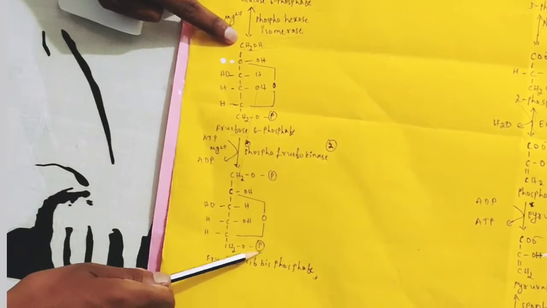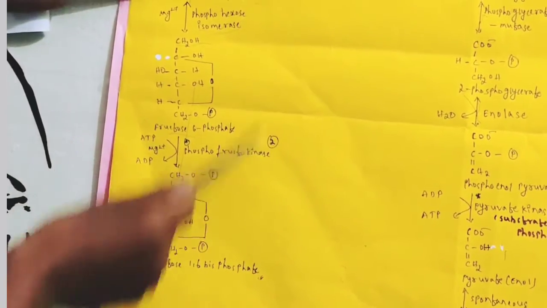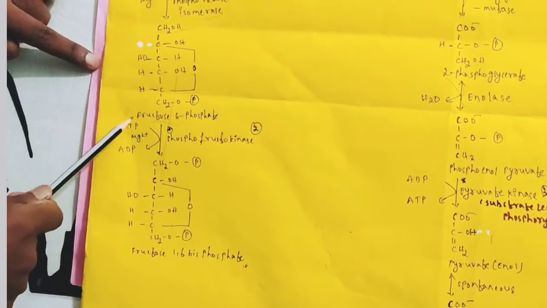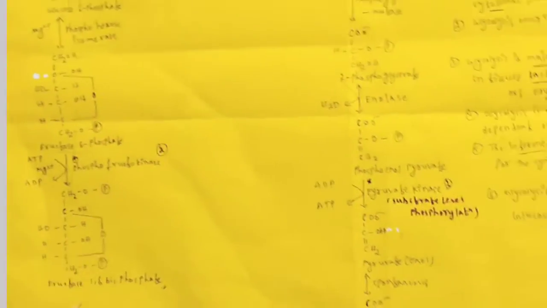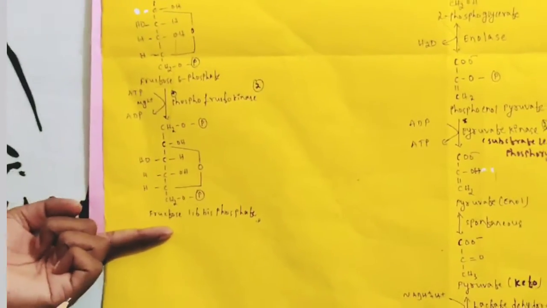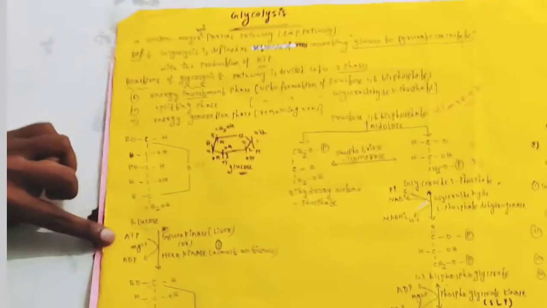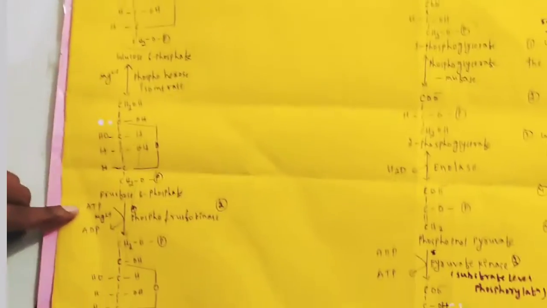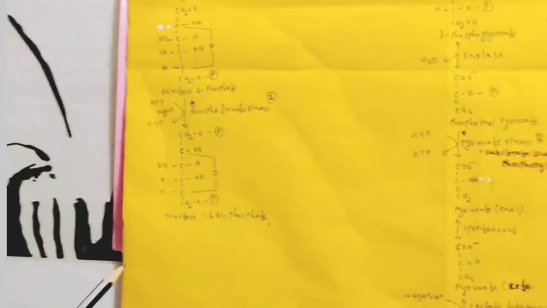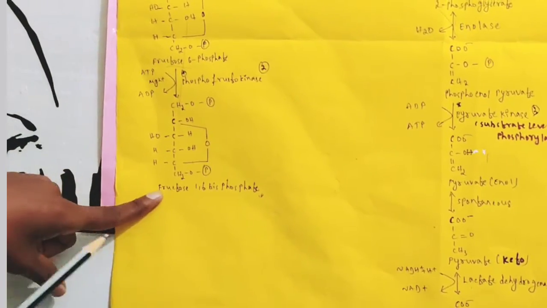First carbon, sixth carbon having phosphate, 1,6, this means both. Fructose 1,6-bisphosphate is produced by the phosphofructokinase enzyme. Here also ATP is converted to ADP. The phosphate is coming from ATP; this enzyme transfers phosphate from ATP to here. Up to the formation of fructose 1,6-bisphosphate is known as the energy investment phase. In the first reaction ATP is utilized, and here also ATP is required for this reaction. ATP is nothing but energy, and energy is used for these reactions. That's why up to the formation of fructose 1,6-bisphosphate is known as the energy investment phase.